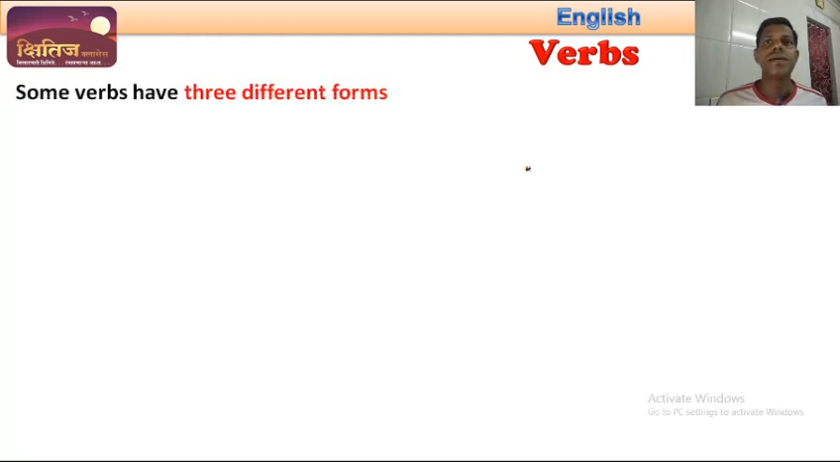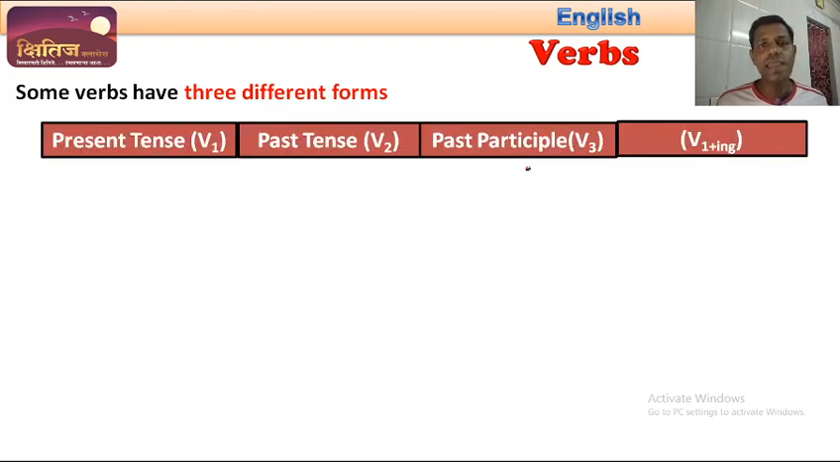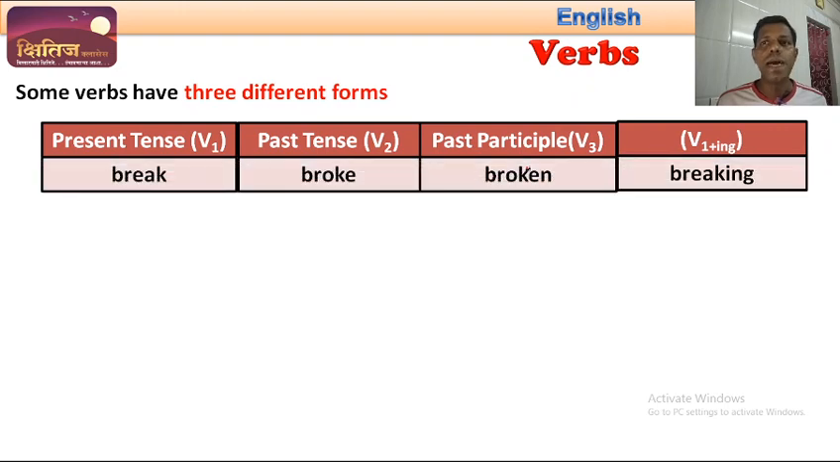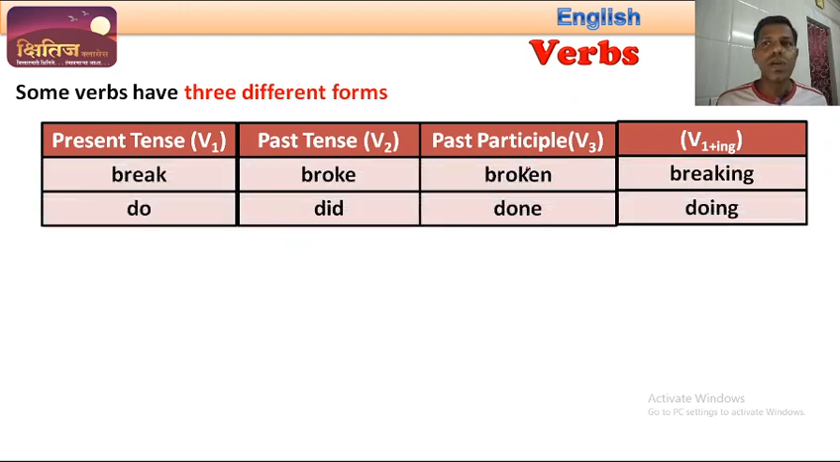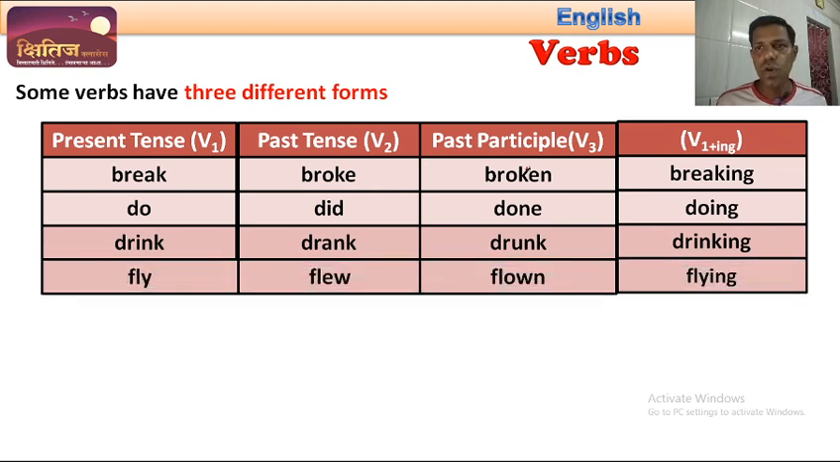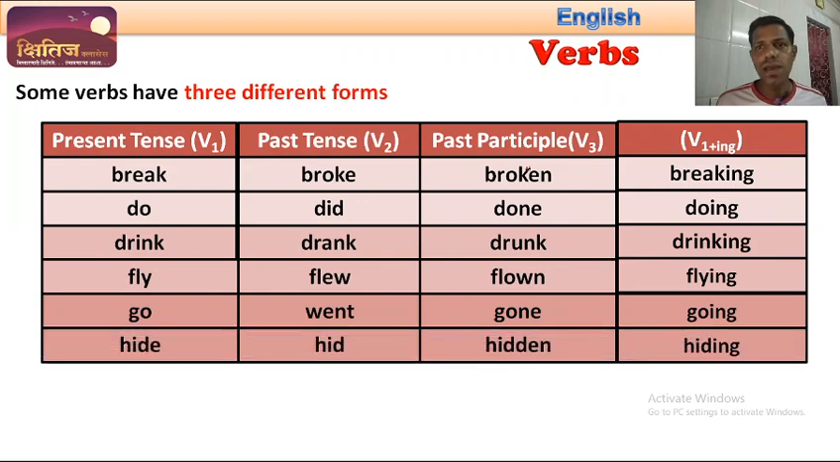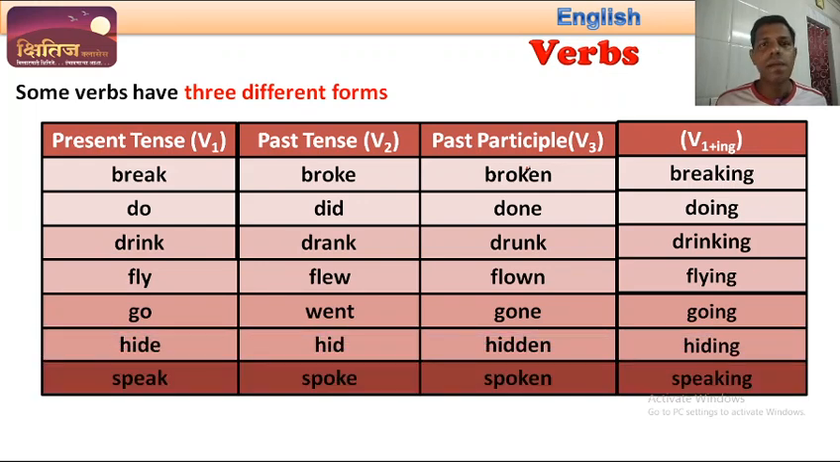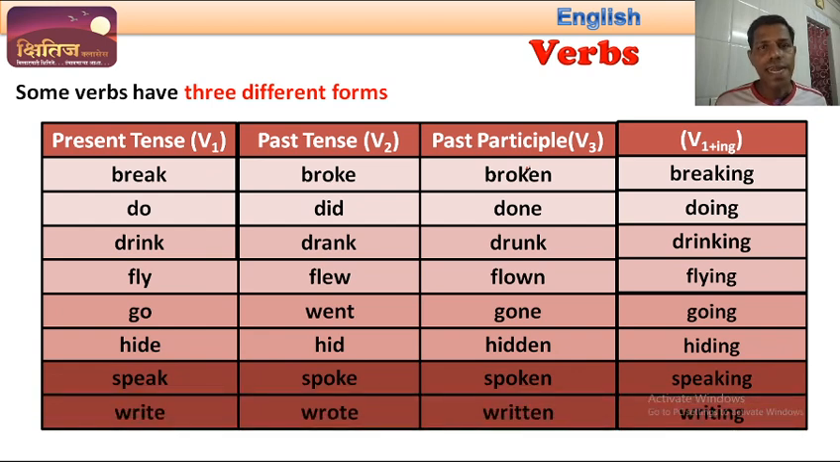Okay. But is it true in all examples or all verbs? No. Attention, please. I hope I am still having your attention. Okay. So there are some verbs where the three forms are different. The present tense, the past tense, and the past participle form are different. For example, break, broke, broken, do, did, done, drink, drank, drunk, fly, flew, flown, go, went, gone, hide, hid, hidden, speak, spoke, spoken, write, wrote, written. See, here the V1 form, the V2 form, and the V3 form are all different. And these are not the only examples.